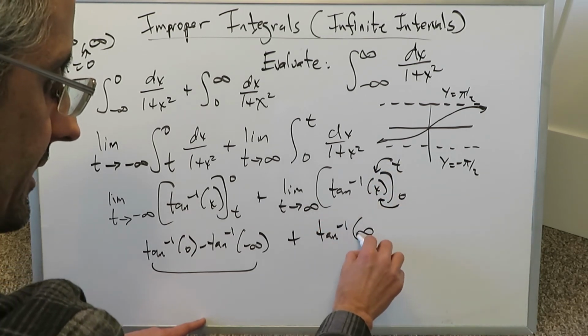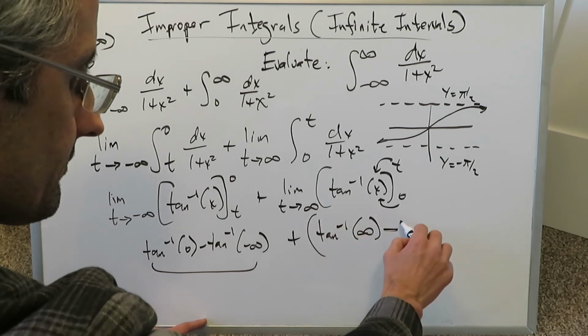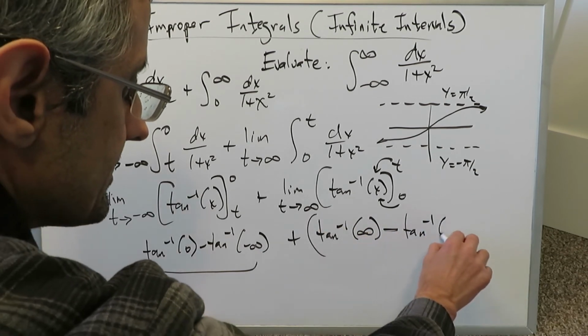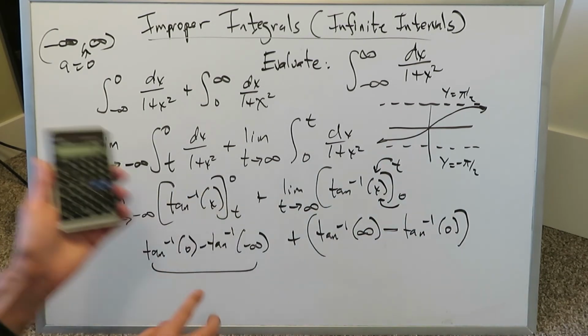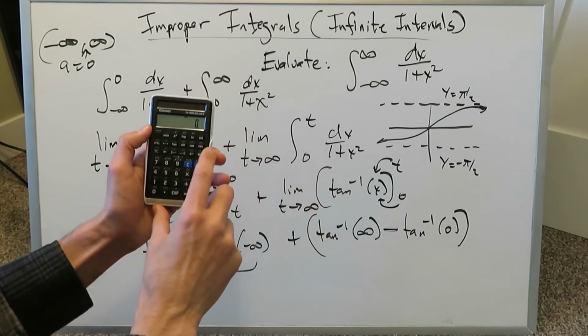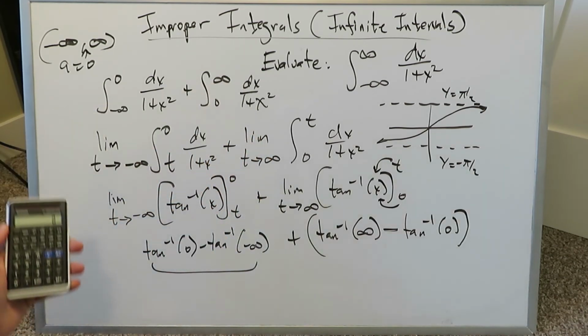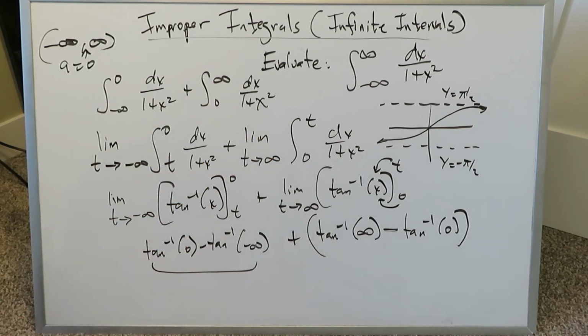Here t is infinity minus inverse tan 0. Let's use the calculator approach first, then we'll finish with the graph approach. All you have to do is hit 0 right here and inverse tan it, and you get 0. So we know from here we're getting a 0 right over here.